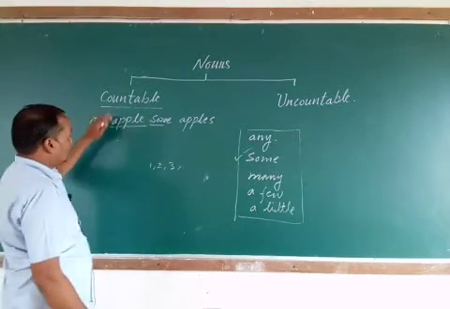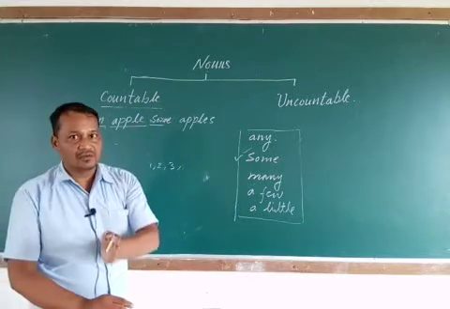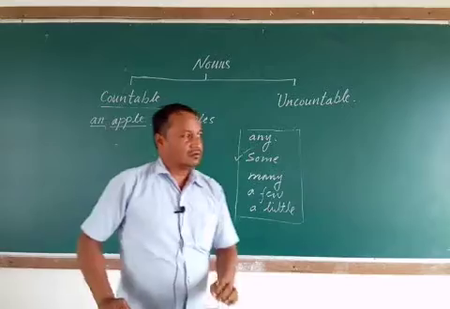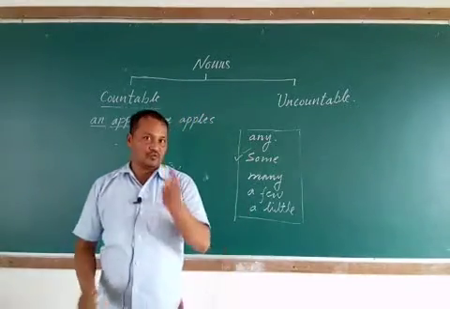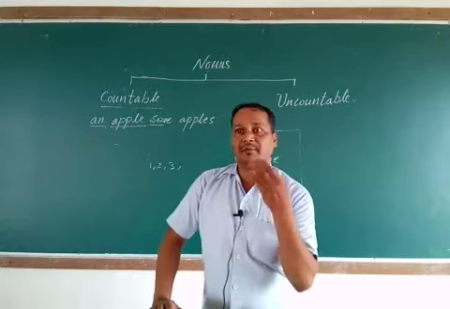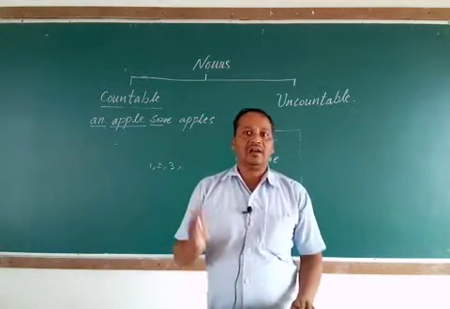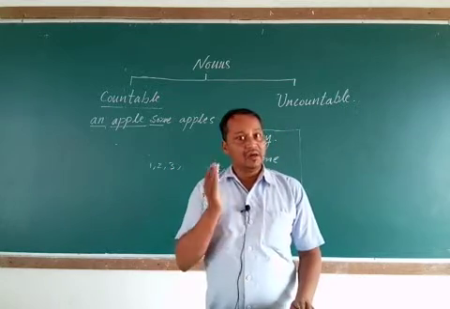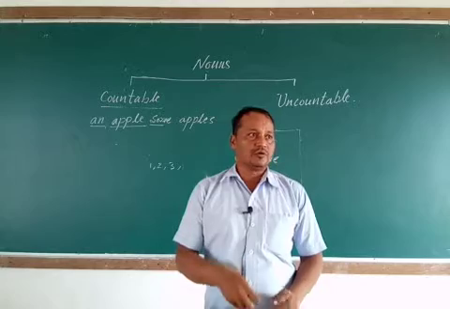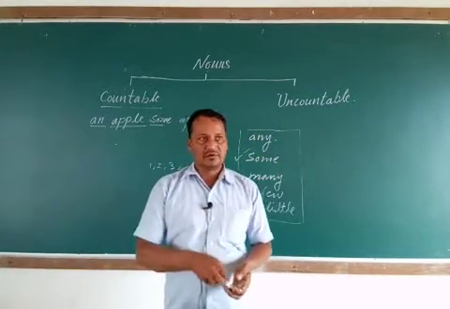So a countable noun can be used as singular and plural. There are two things you have to notice about countable nouns. How can you remember what a countable noun is? A countable noun can be counted, it is very easy to count, you can count them by number 1, 2, 3, 4, 5, 6, 7.